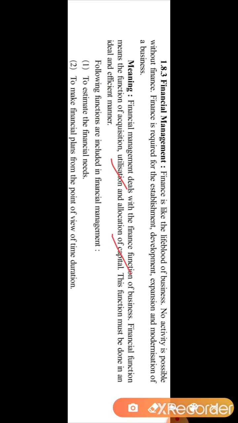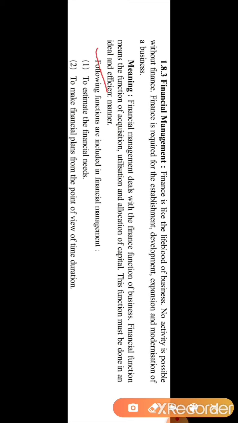Then allocation of capital. These are all activities related with finance, and they are handled by the finance department. This function must be done in an ideal and efficient manner, because finance is the lifeblood of business. Following are the functions of financial management.